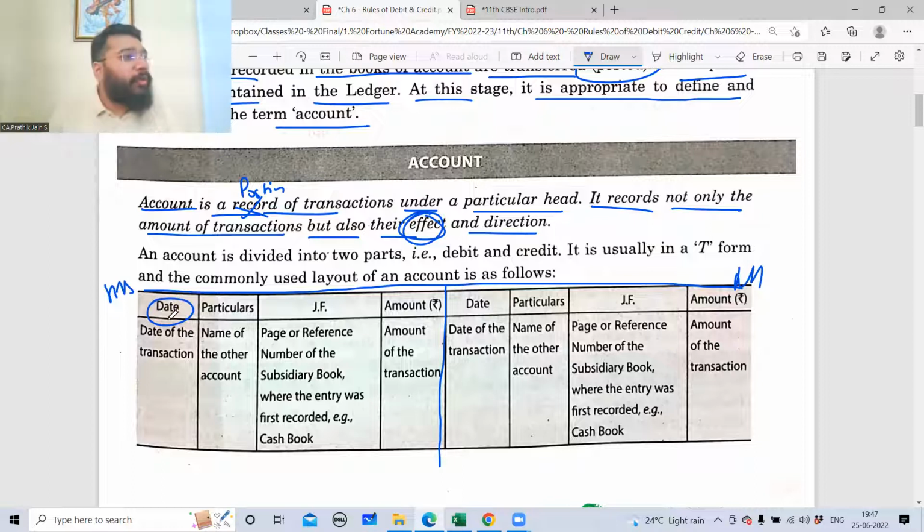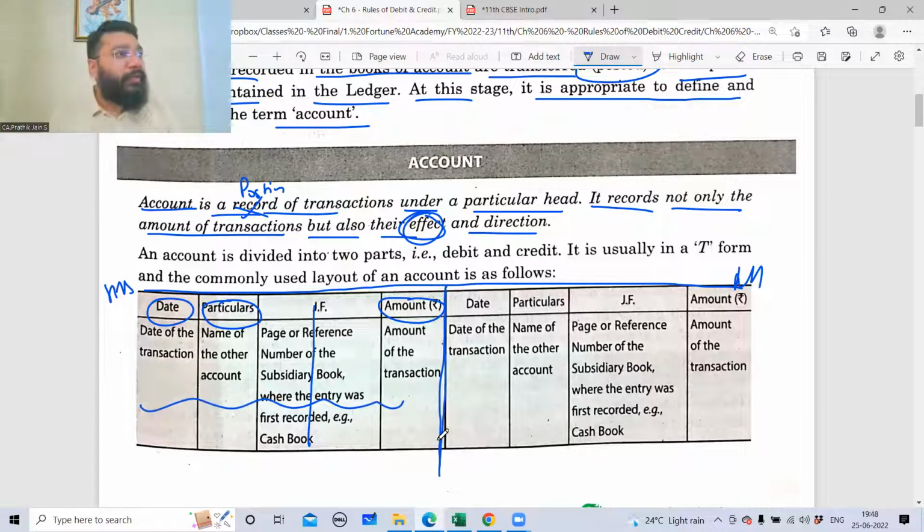So I need to record the date, boss. So there'll be a date column in that. Then there'll be a particulars column. Particulars means what? To explain the nature of the transaction. Then you'll have the amount. What is this? You ignore. I'll tell you what this is later. Then amount. So this is the left-hand side.